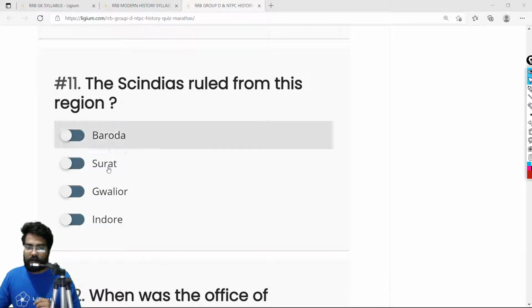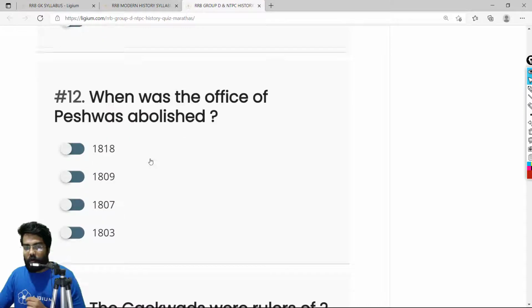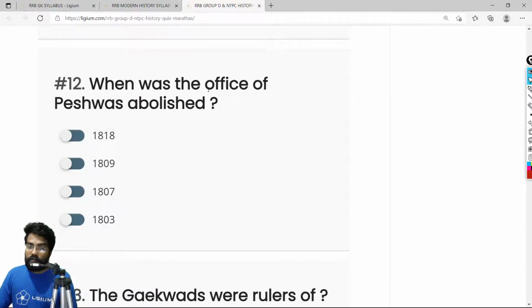Okay, so the correct answer is Gwalior. Okay, so question number 12. When was the office of Peshwa abolished? So basically, after the Third Anglo Maratha War, the Peshwas were defeated, and the last Peshwa was Bajirao II. And Bajirao's office was abolished in 1818. Okay, so the correct answer is 1818. Option A, 1818. The office of Peshwa was abolished in 1818.